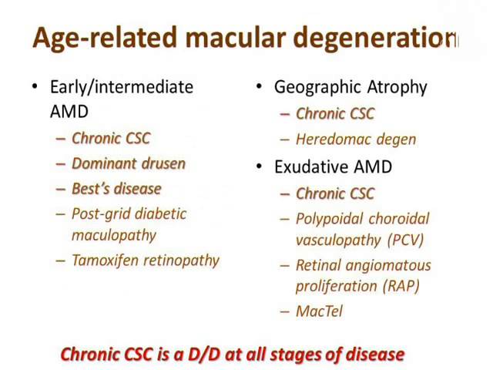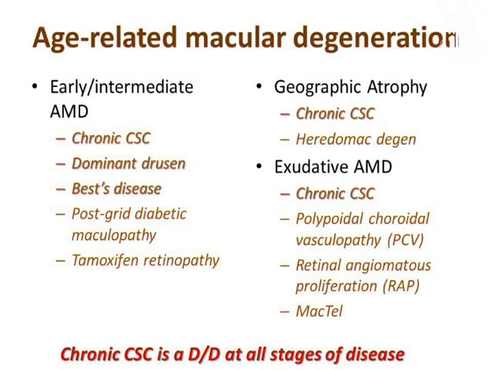Let's move on to age-related macular degeneration. So now again, you thought that AMD is such a simple diagnosis. It's one of the most common things we see after all. Drusen and exudative AMD is so obvious. Actually, these differential diagnoses I have written here are not from any book. They are from my personal experience. So these are all the differentials with which the cases were referred to us.